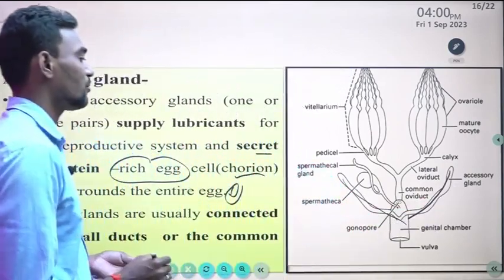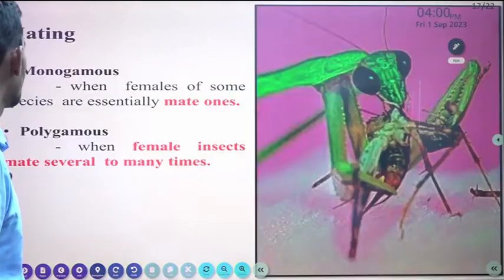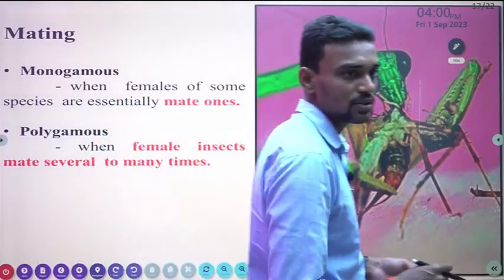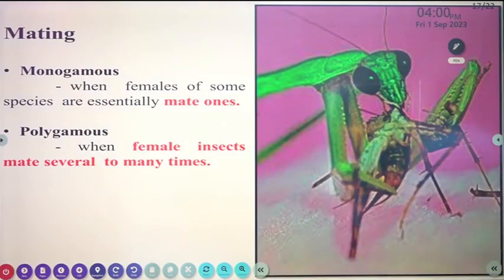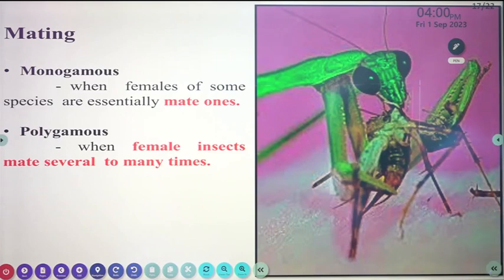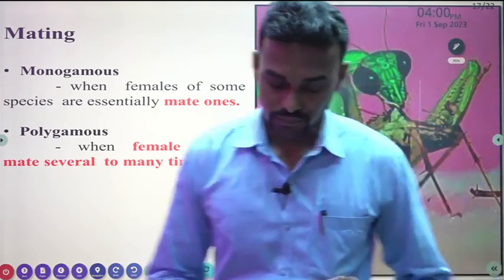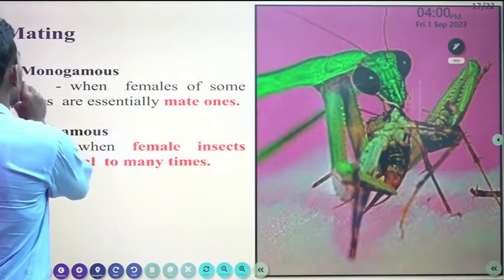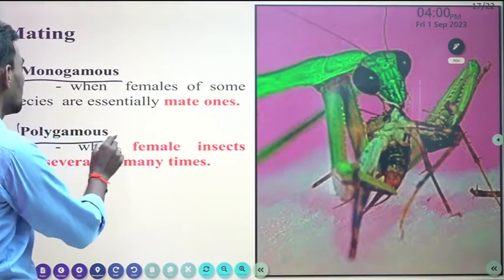These are one maybe, or maybe two in a quantity. So actually how does mating happen? It is categorized in two forms: monogamous mating and polygamous mating. In case of monogamous, females of some species essentially mate only once, to receive the sperm from the male insect. In case of polygamous, female insects mate several to many times. So from an exam point of view, these two terms are very important, monogamous and polygamous.